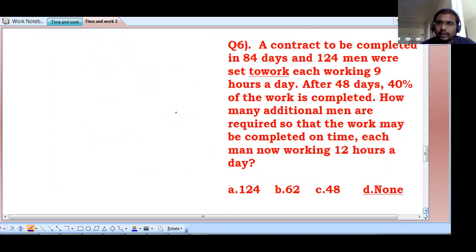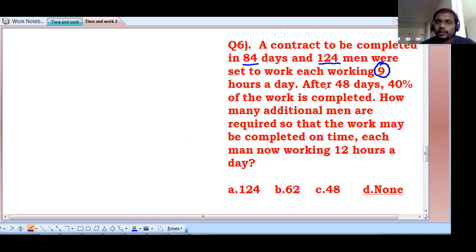I hope you are getting the answers also. So see this question here. A contract is to be completed in how many days here? 84 days. How many men are working? 124 men were set to work. Each working how many hours daily? 9 hours daily. Each working 9 hours a day.